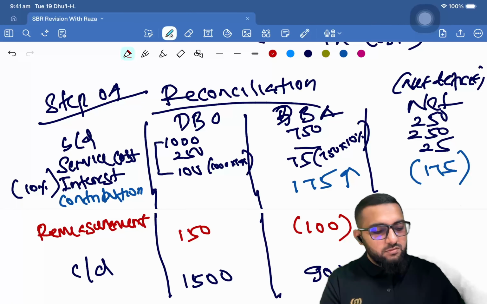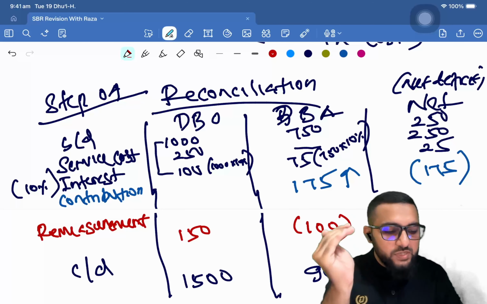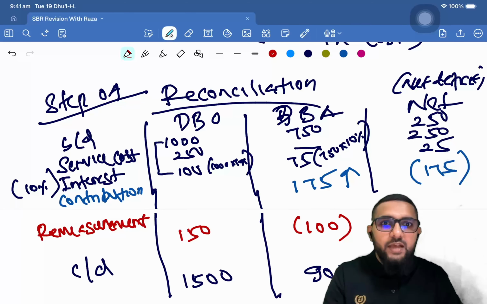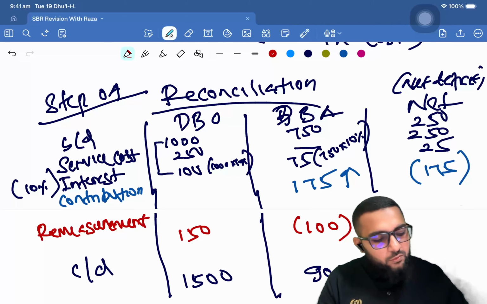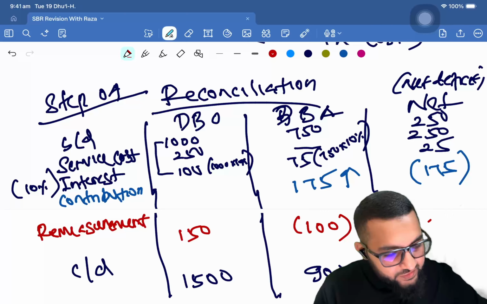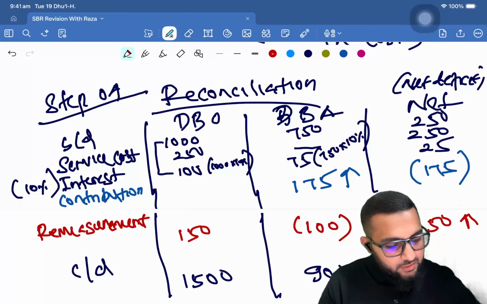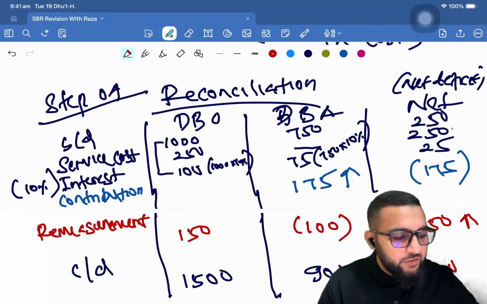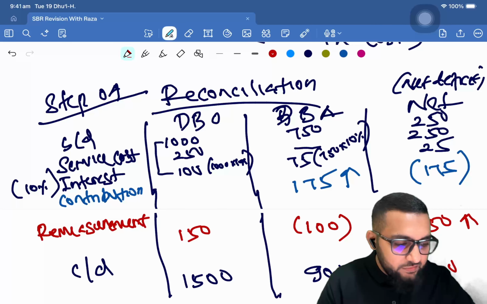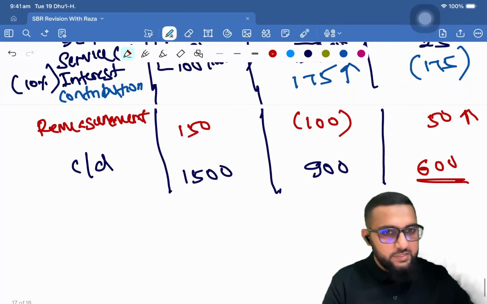Now, this is also a remeasurement loss. Why? Liability is going up. Remeasurement actuarial loss, liability goes up. Actuarial loss, the asset goes down. So overall, 150 minus 100, okay, so that's going to be 50 actuarial loss. Okay, 1500 minus 900 is going to be 600. If you look at the values, 250 plus 250, 500, 525, 525 minus 175 plus 50 gives you 600 as the figure. Right? 600 as the figure.